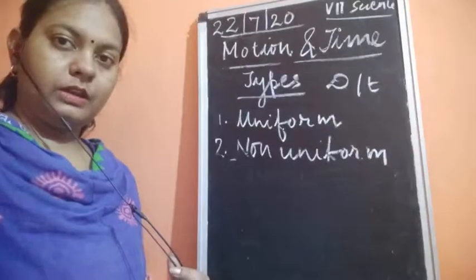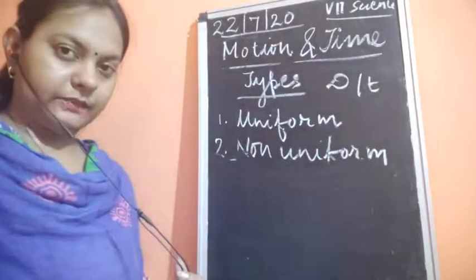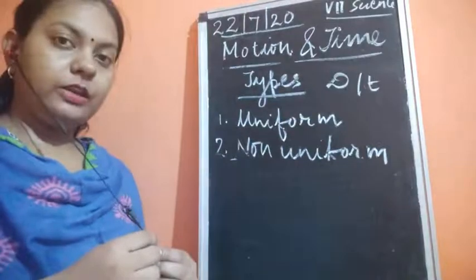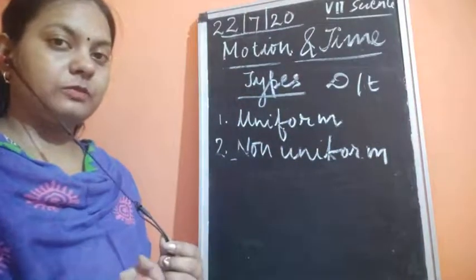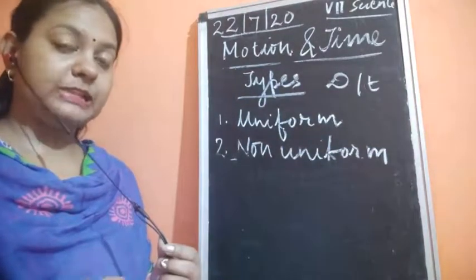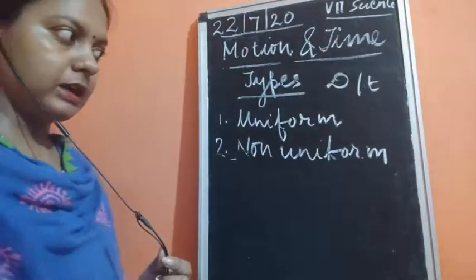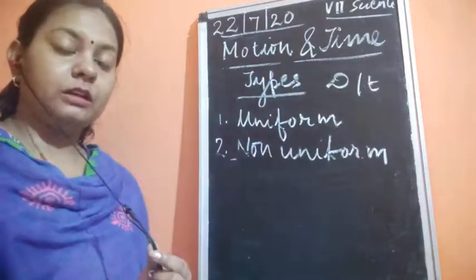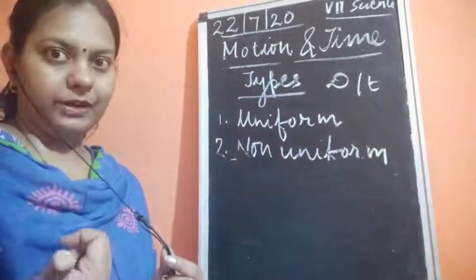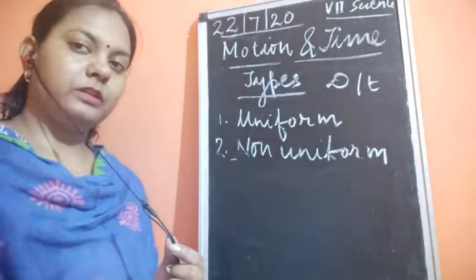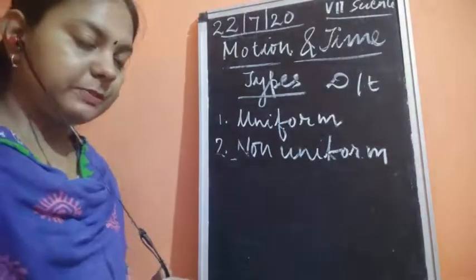Now if you need to give the example of uniform motion and non-uniform motion, when a train or a bus is moving, for example, if we talk about a car or a bus which is moving on the highway where there is less traffic, then what happens? The object will be moving with a uniform speed.